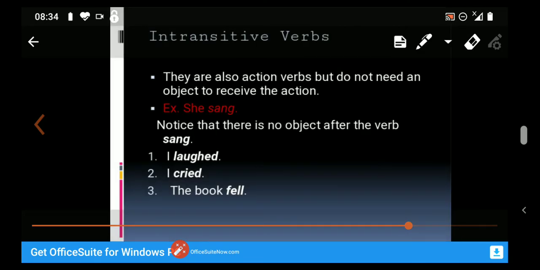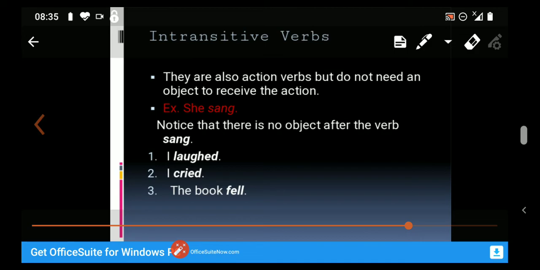Next, intransitive verbs. Intransitive verbs are also action verbs, but they do not need an object to receive the action, or we can say that they do not need an object to complete their meaning. See the example, she sang. Here, sang is an intransitive verb. Notice that there is no object after the verb sang. So, intransitive verbs are those verbs which do not need any object to receive the action or to complete their meaning.